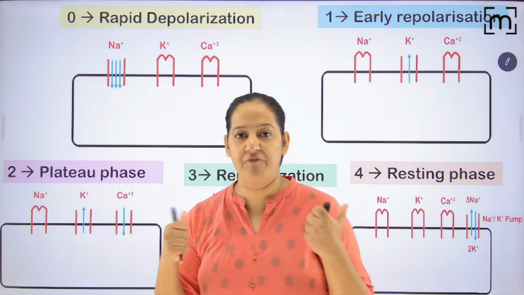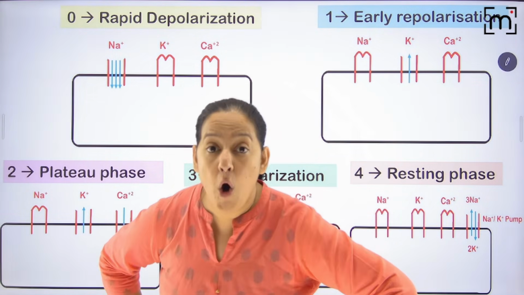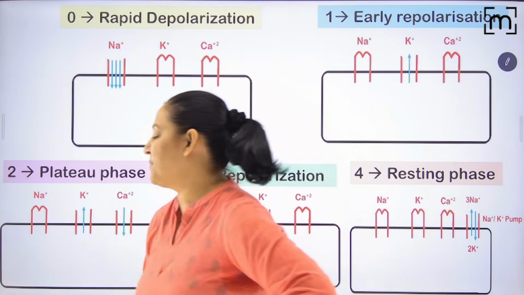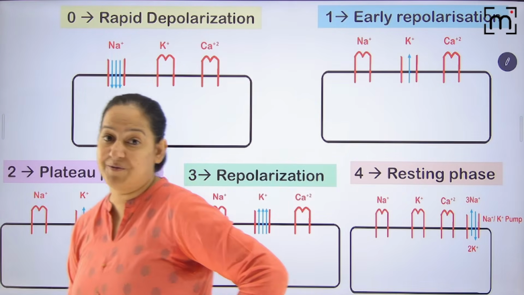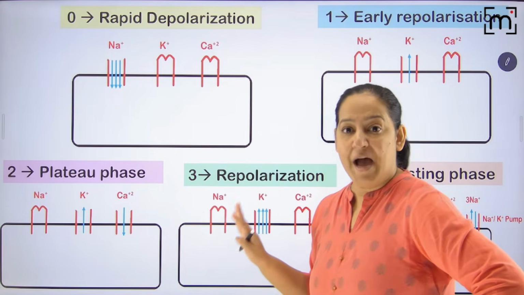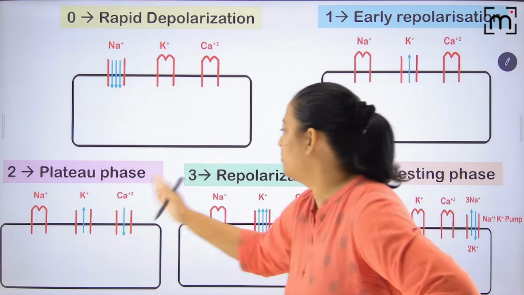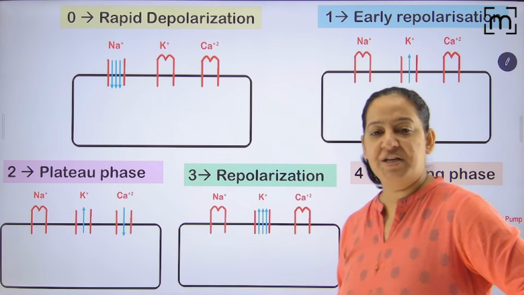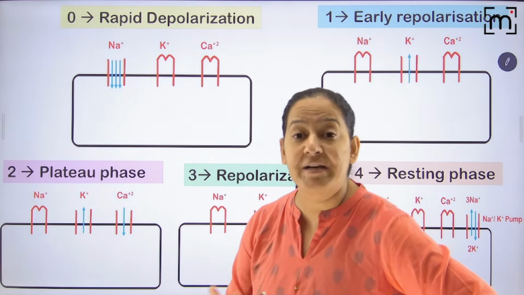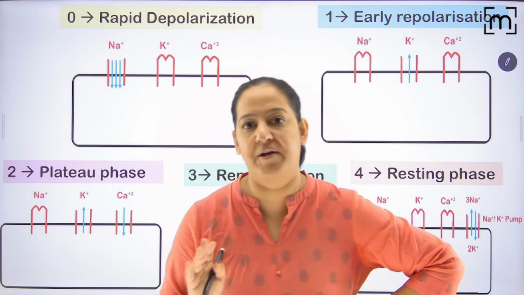Here, see the summary. All 5 phases in front of you. Non-automatic fiber. People appreciate my efforts. I have done real hard work to make it. Appreciate the effort. See the 5 phases: phase 0, phase 1, phase 2, phase 3, phase 4. Appreciate the 5 phases of non-automatic fiber, that is atrial and ventricular fibers.